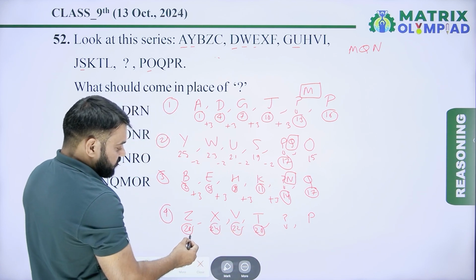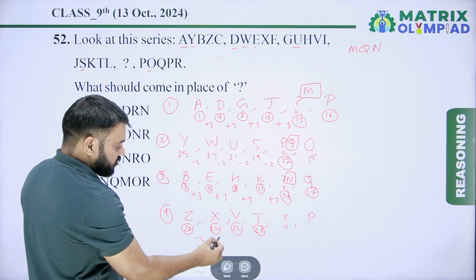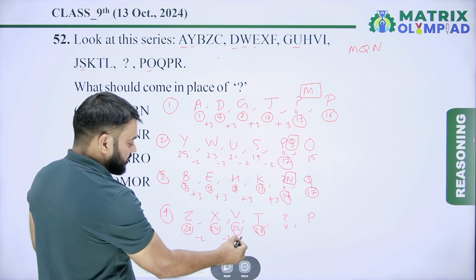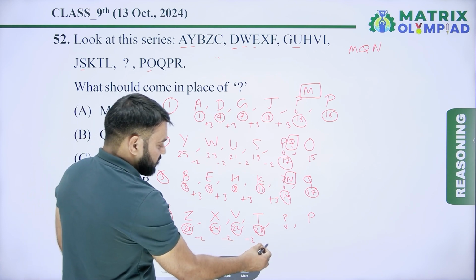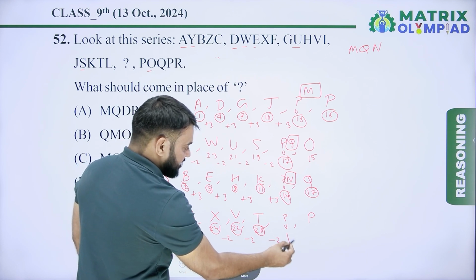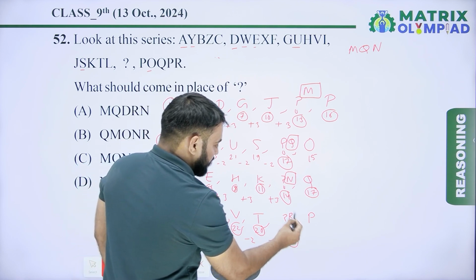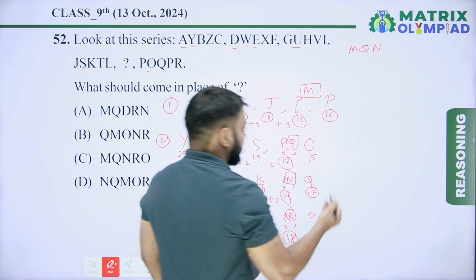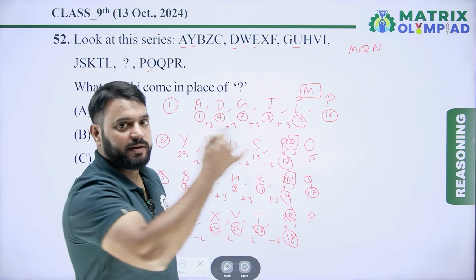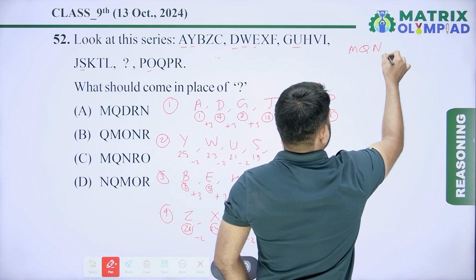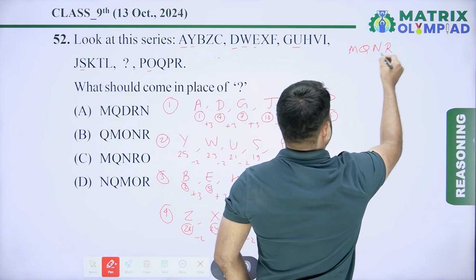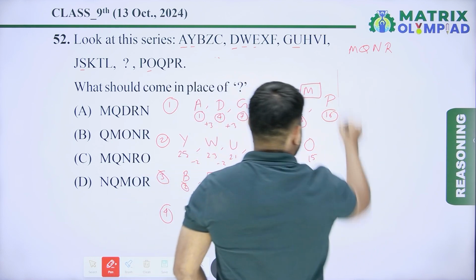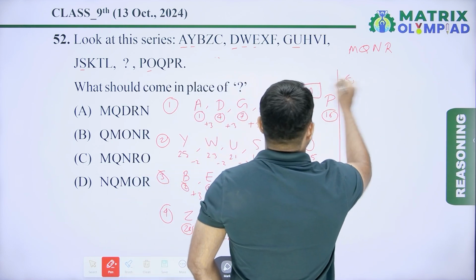Now pattern is 26 minus 2, it means 24. 24 minus 2, it means 22. 22 minus 2, it means 20. Now 20 minus 2, it means 18. 18, it means R, because place value of R is 18. So fourth alphabet of the missing term is R. So M, Q, N, R. So now taking fifth alphabet of each term.